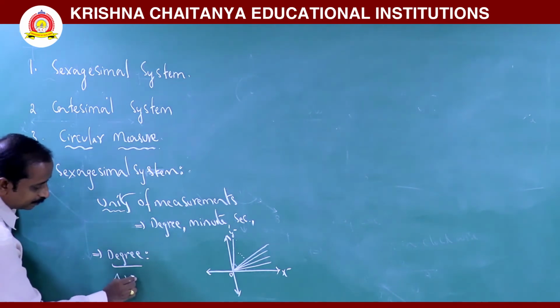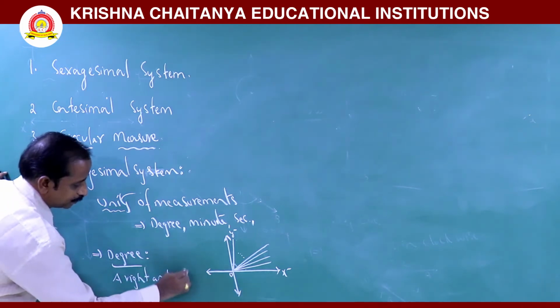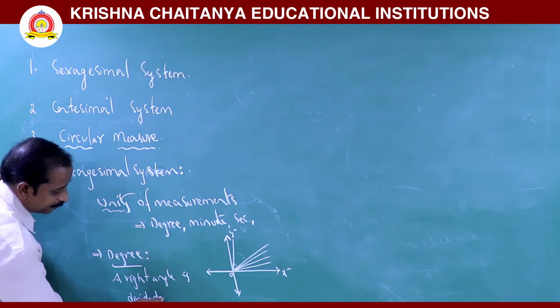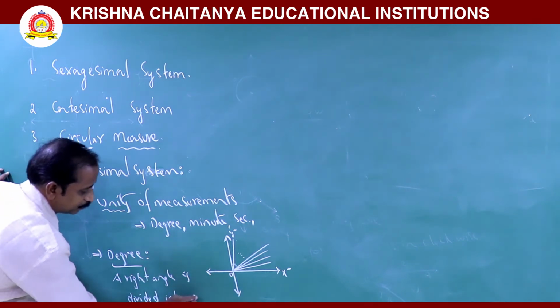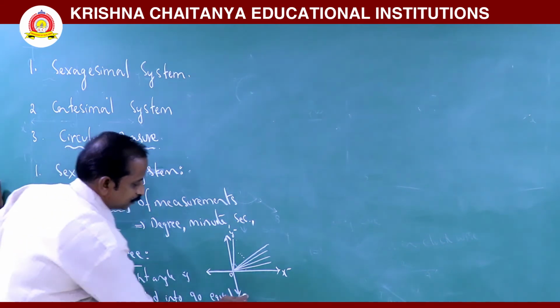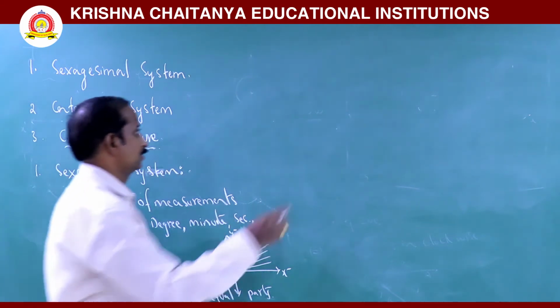A right angle is divided into 90 equal parts.